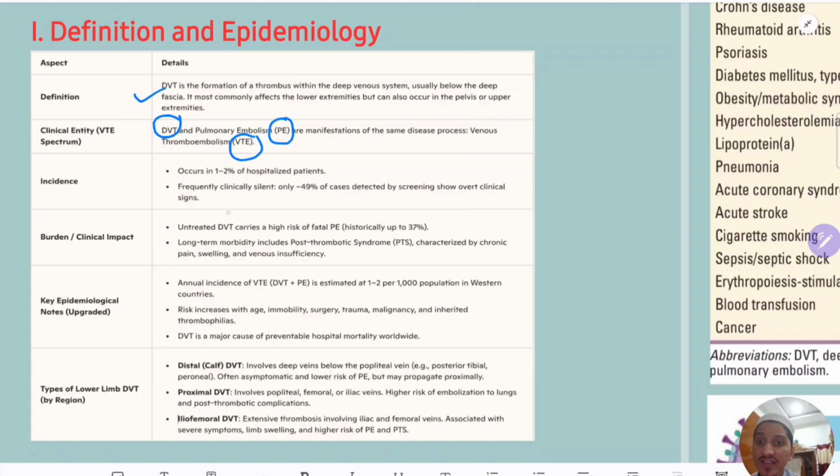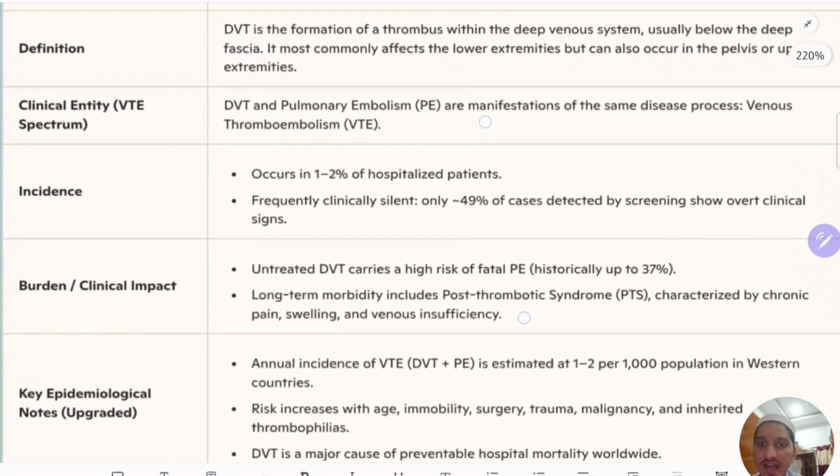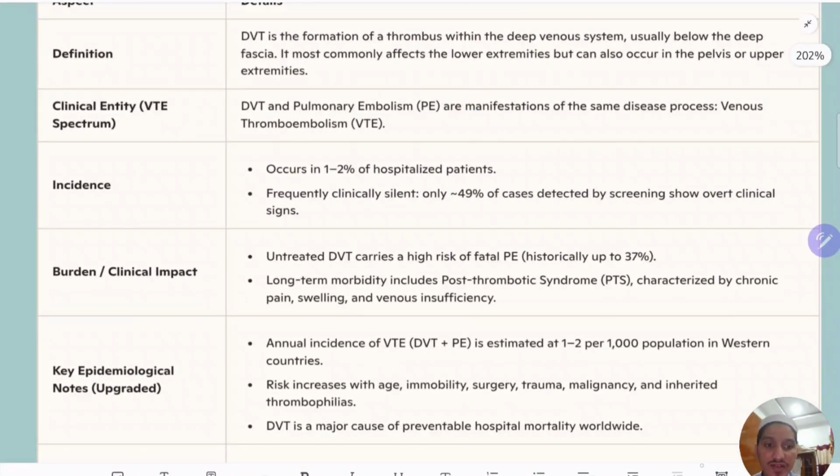What's the incidence? 1 to 2% of hospitalized patients have DVT. Remember, very important.